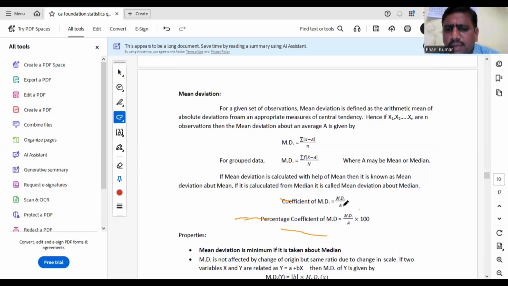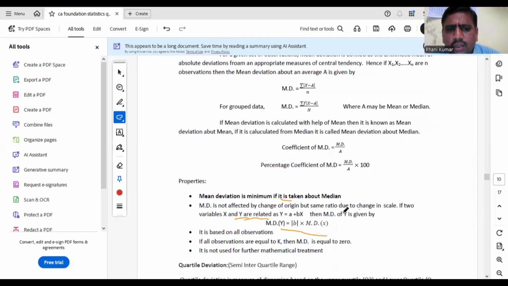Coefficient of MD is MD by A or MD by A into 100, according to the given answer, percentage or decimal. A means mean or median or mode. Suppose coefficient of MD: MD about mean by mean, or MD about median by median, MD about mode by mode. According to the calculated average, our denominator will become mean or median or mode.